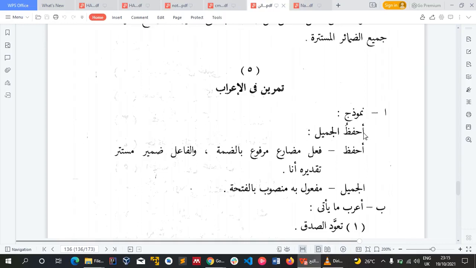He said ahfazul jamila. So see, now we have this fi'l mudari, we have ahfaz, fi'l mudari marfu' bi dammatin zahiratin wa fa'iluhu damirun mustatir taqdiruhu ana. Ahfazul jamila, I'm protecting the beautiful person. I hope you get.